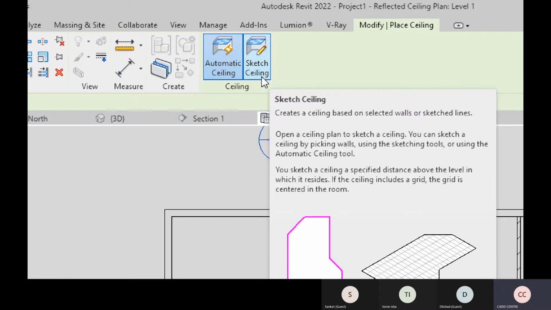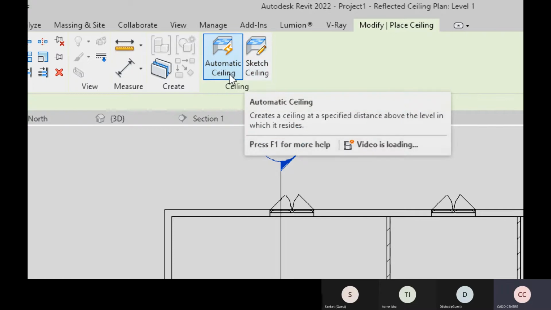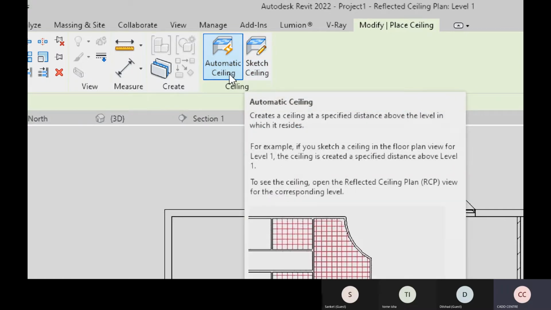Now, when to take automatic ceiling and when to take sketch ceiling. See, when you already have an enclosed wall boundary or an enclosed room, we can take automatic ceiling. I don't need to draw the ceiling lines or anything. It will automatically pick the enclosed boundary of the wall and create a ceiling for me.